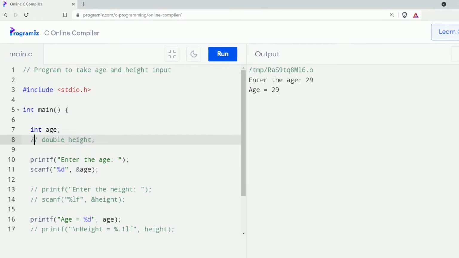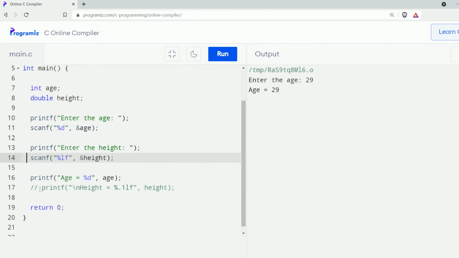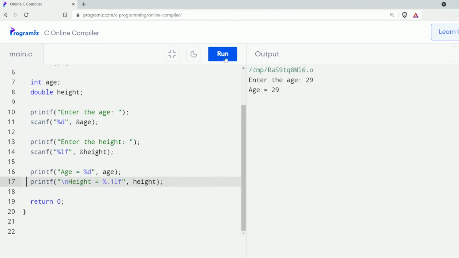Now later on, if we need height again, all we need to do is remove these forward slashes, and they will now become statements, not comments. Now let me run this code again. I'll enter the age 29 and I'll add here height equals 11, and you can see the output on the screen.